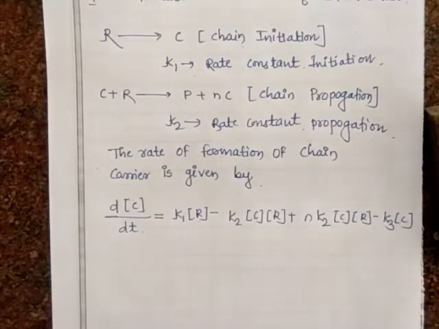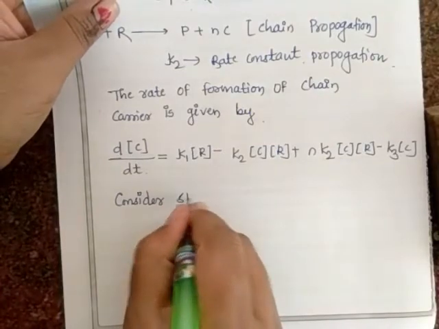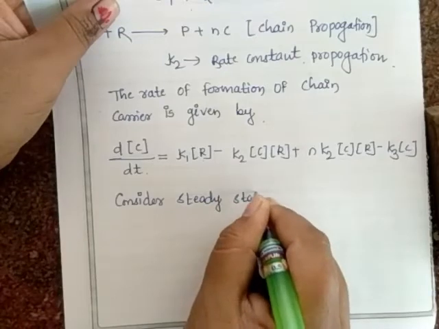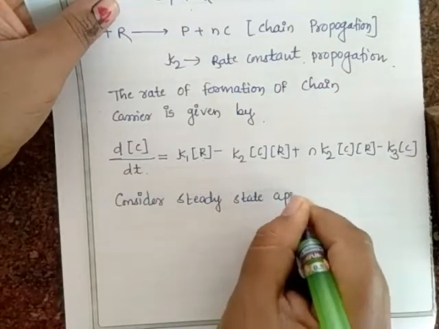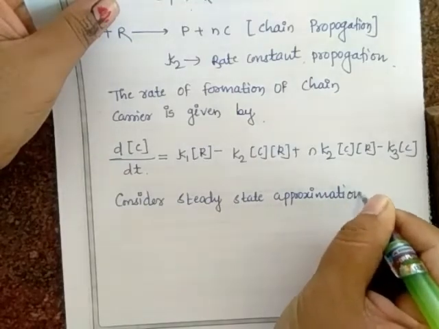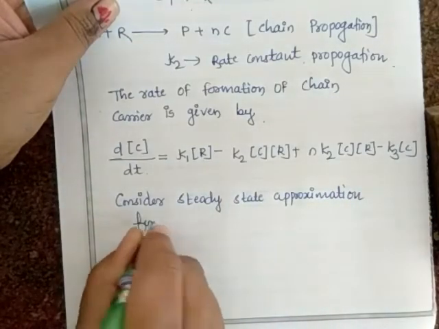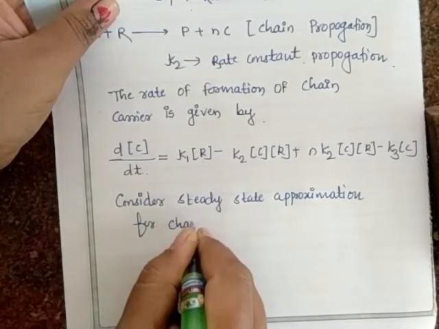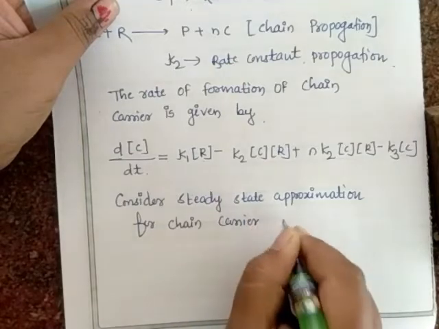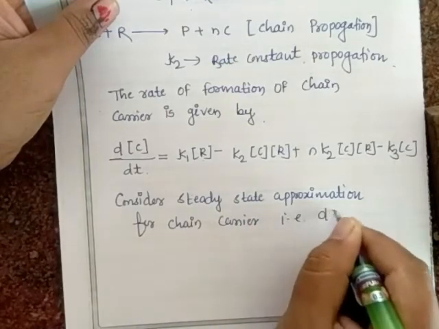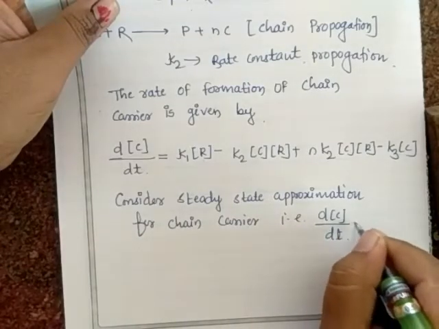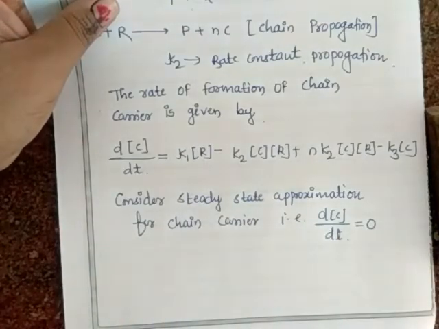Just see. Steady state approximation: considering steady state approximation for the chain carrier, that is dC/dt equal to 0. So what will we get over here?